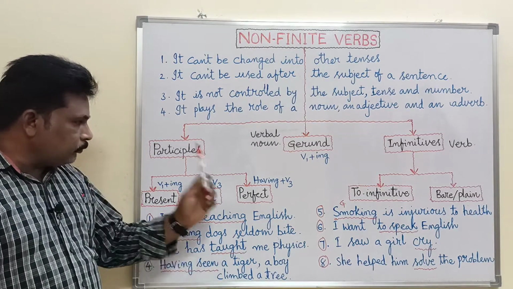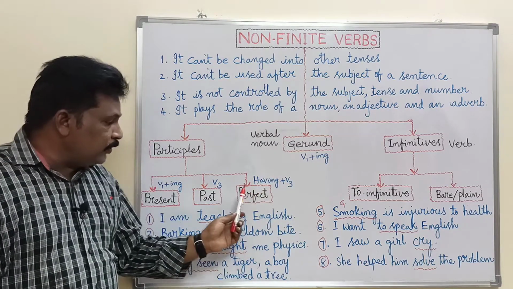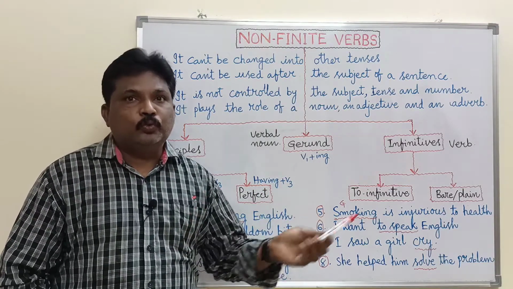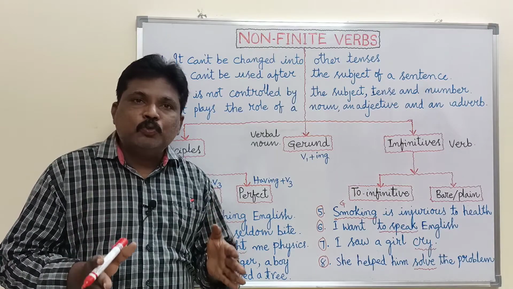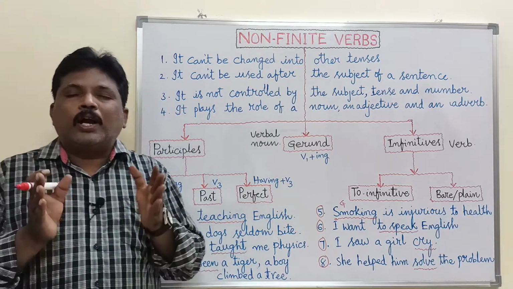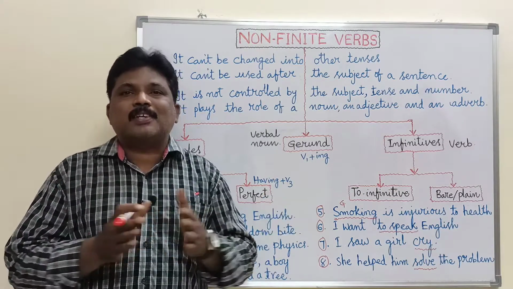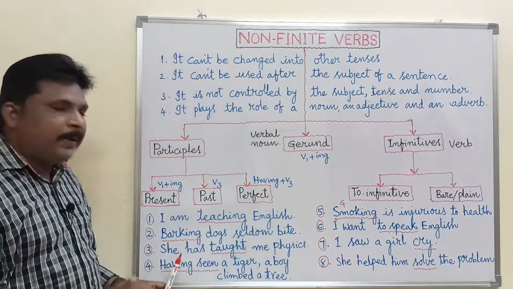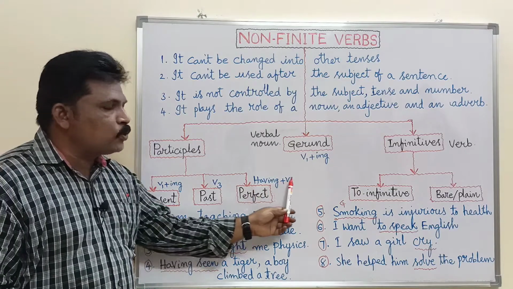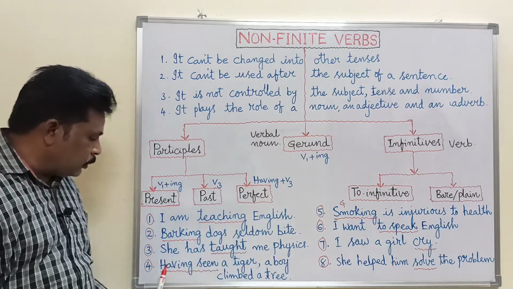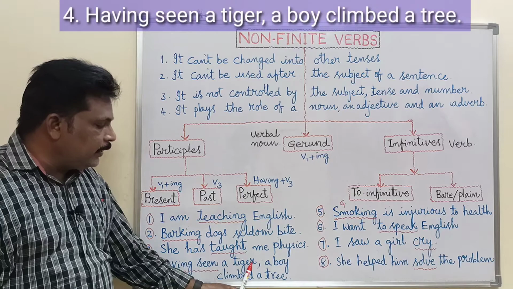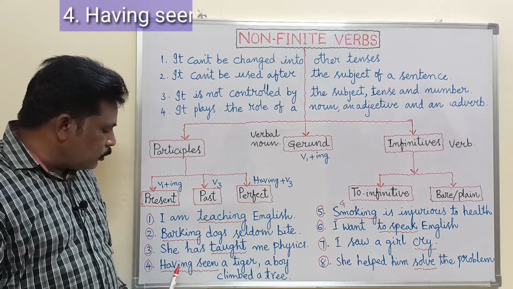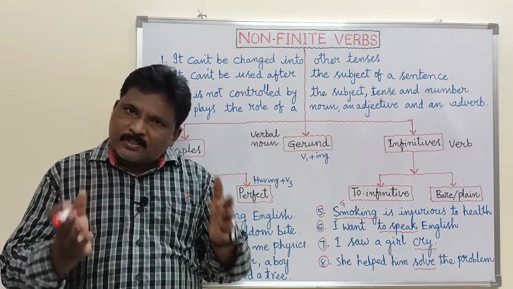And the next one, perfect participle. Perfect participle is formed with having plus V3. Usually having plus V3 is used to combine two actions which are successive, which happen one after another. So to combine two sentences, this having plus V3 perfect participle is used. Having seen a tiger, a boy climbed a tree. So you see, in this one also, having seen is the same.